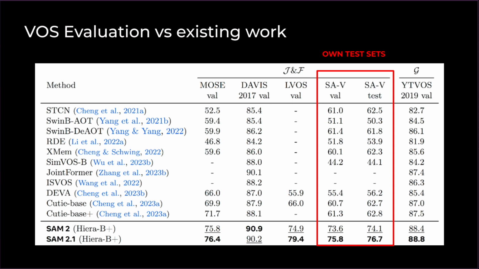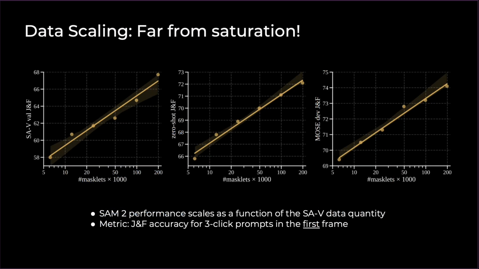Notably, these include many object categories not present in existing datasets, as well as object parts. And so they better reflect a segment anything capability in videos than previous benchmarks. We also have a SAM 2.1 model, which I'll talk about later at the end, that further improves performance significantly. Many comprehensive evaluation and ablations are in the paper. I won't have a chance to discuss them all, but one interesting finding is that the performance as a function of masklets is shown here, and it does not saturate across numerous benchmarks, so there is room to push further.